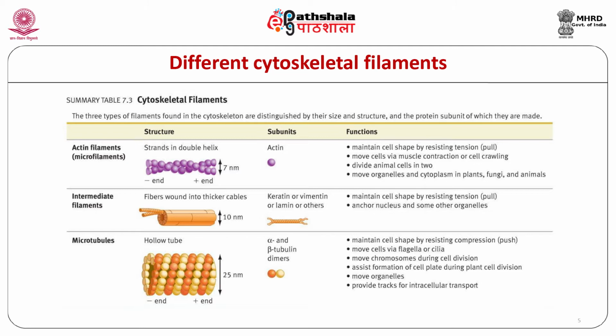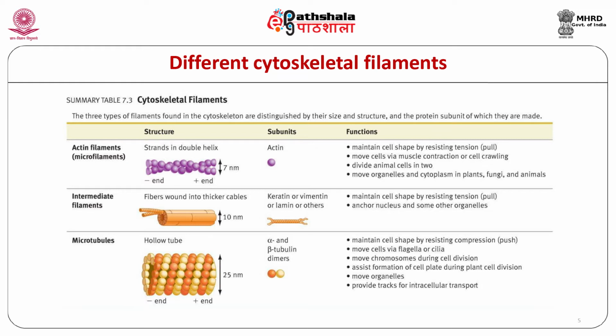The assembly also requires energy, which is derived from the hydrolysis of GTP, brought about by microtubule associated GTPases. The process of polymerization is faster in the presence of magnesium ions.